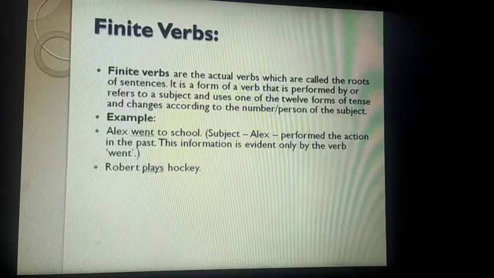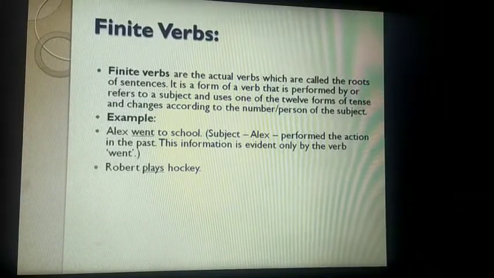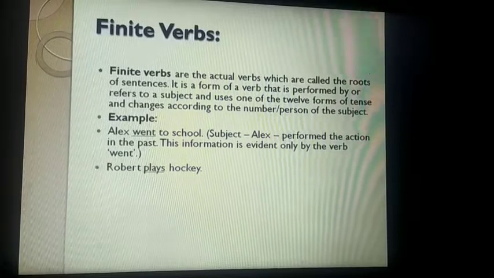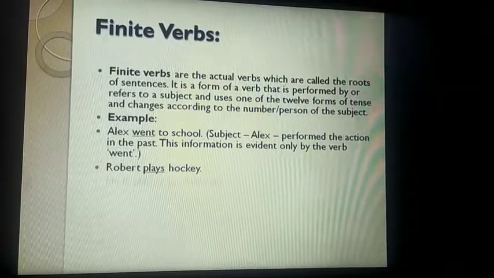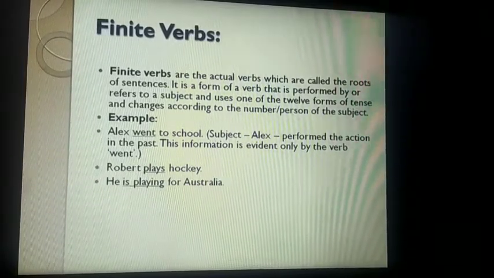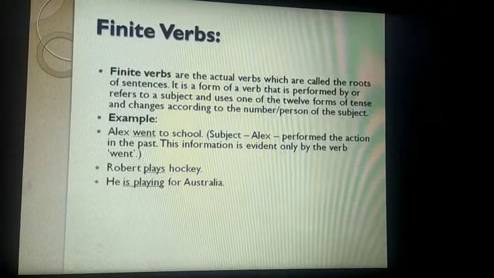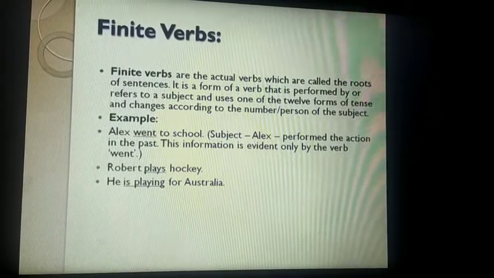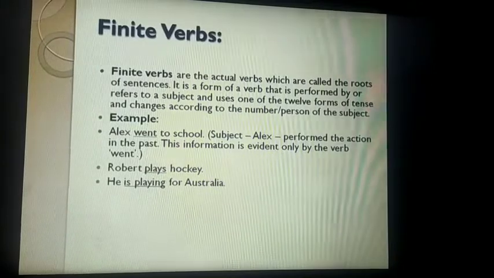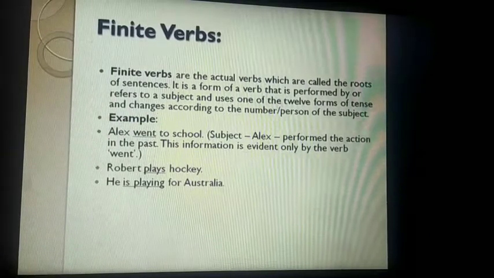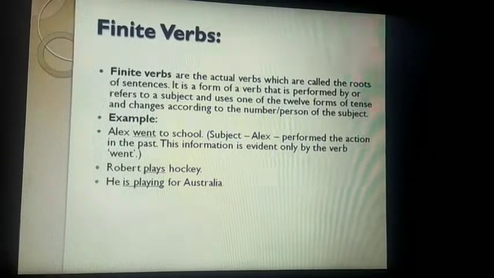Second, Robert plays hockey. Who is the subject? Robert. And what action is he doing? Playing. Now he is playing for Australia. Is playing is a finite verb. Is is the helping verb and playing is the participle form of the verb.